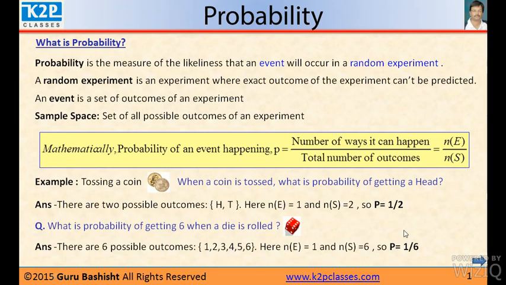Now, probability of getting even number. So how many even numbers are here? 2, 4, 6. So favorable events are 3. So if somebody asks what is the probability of getting an even number when a die is rolled, then 3 by 6, that is 1 by 2.